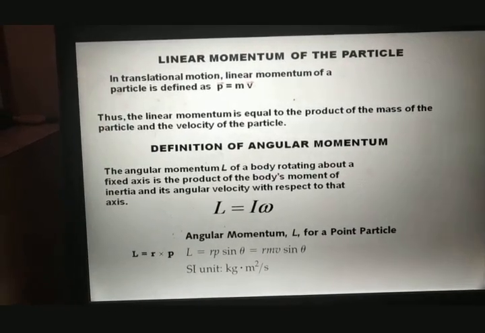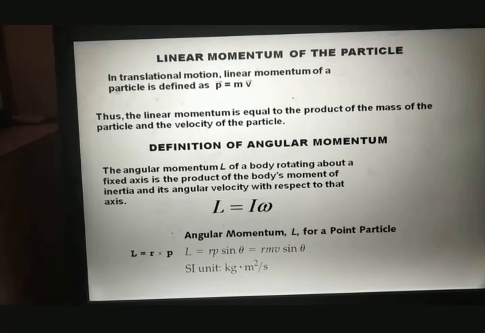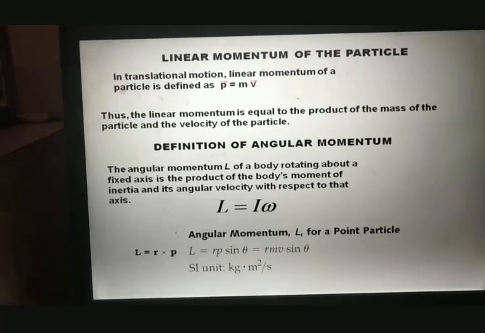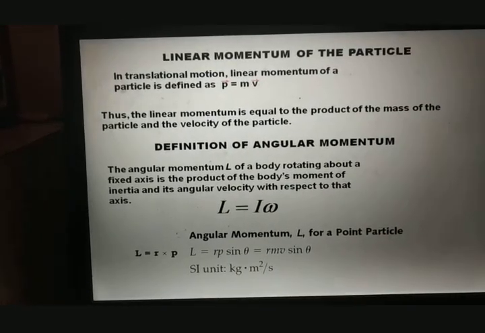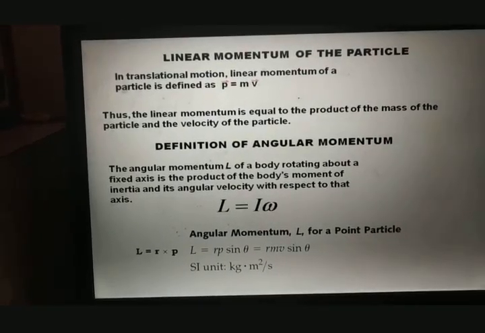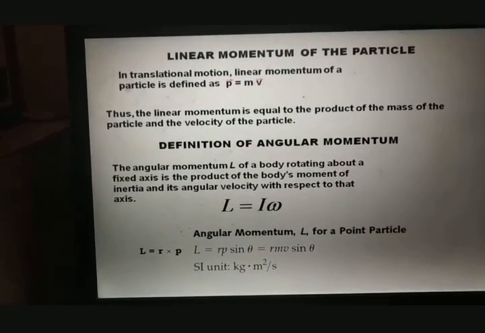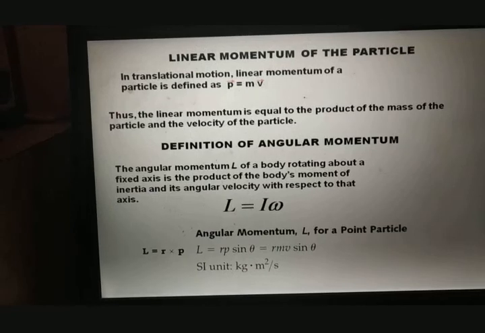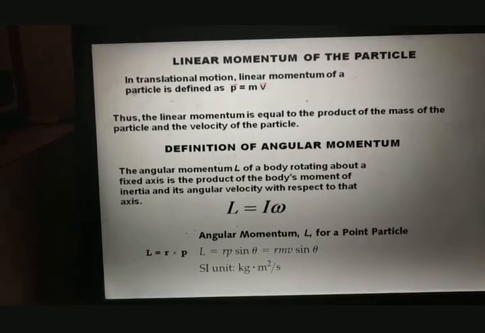Now, what was the meaning of momentum? Momentum is a force or energy which is applied, or which helps in the motion of an object. Momentum means it is a force or energy which helps to maintain the motion of an object.